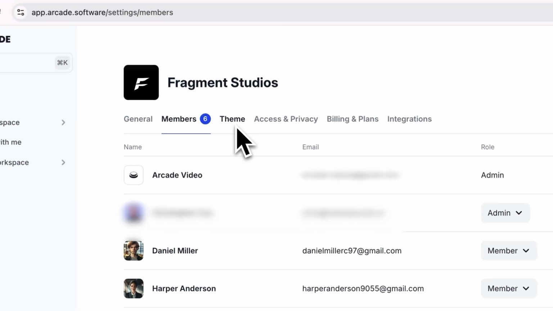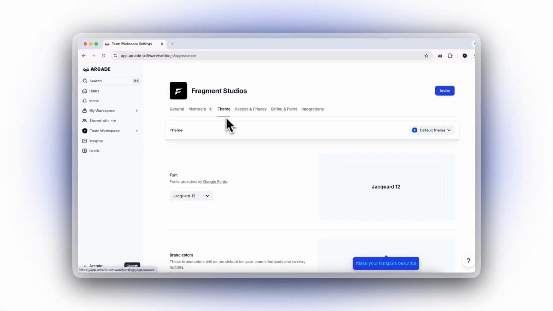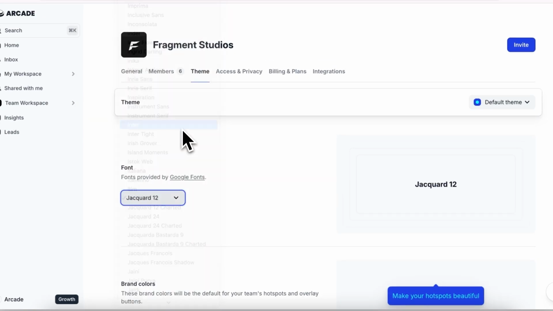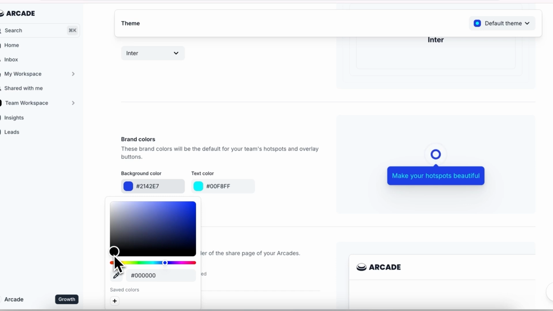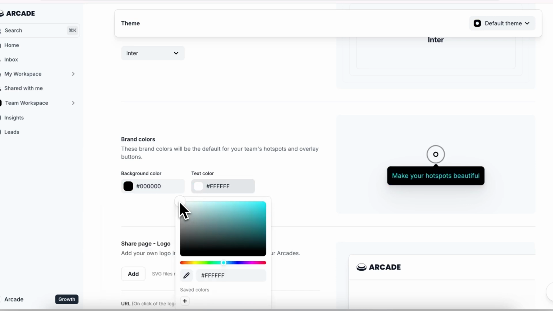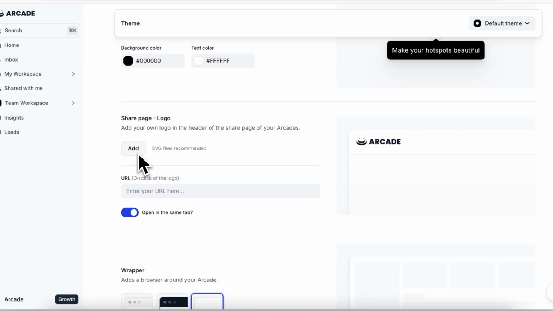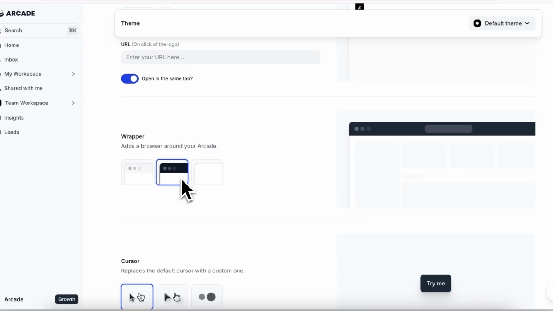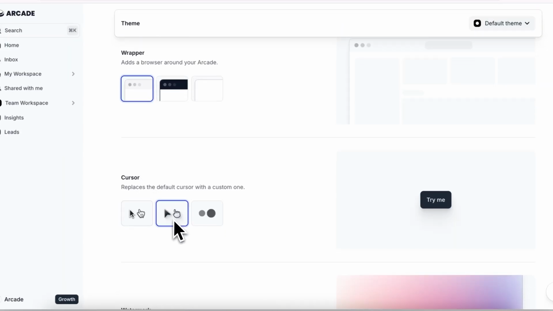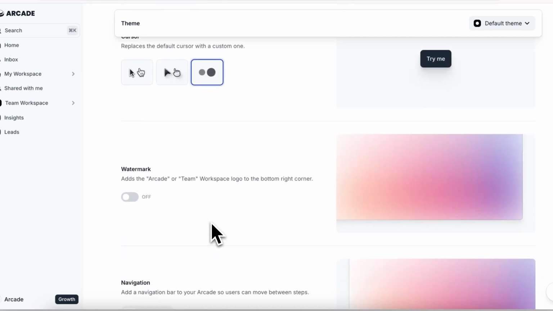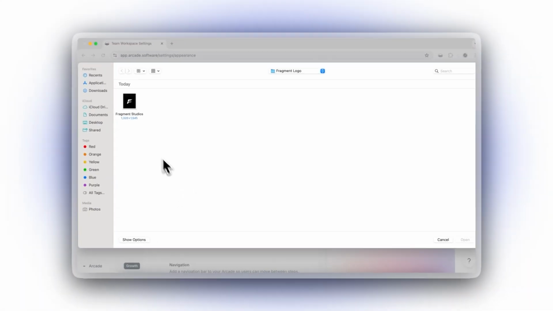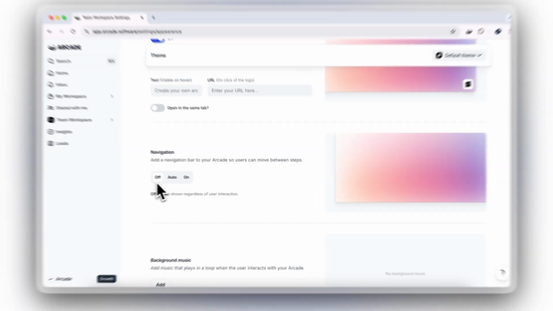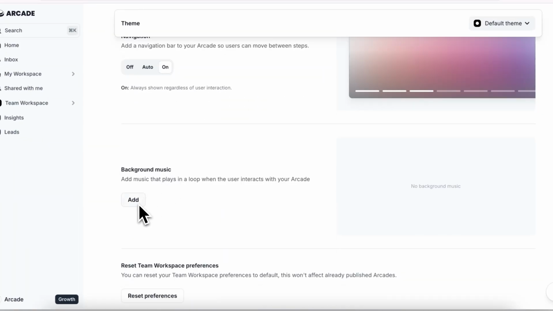Theme, create branded demos with customization options, including fonts, brand colors for hotspots and buttons, background and text colors, logo placement, wrapper styles, cursor design, watermarks, navigation controls, and background music.